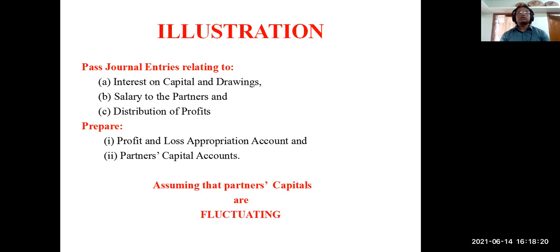It will be almost the same as what I showed the other day. And you have to prepare the partners' capital accounts, but here you have to assume that partners' capital accounts are fluctuating. So when capital accounts are fluctuating, you need not prepare any current account. So let's start solving the question.